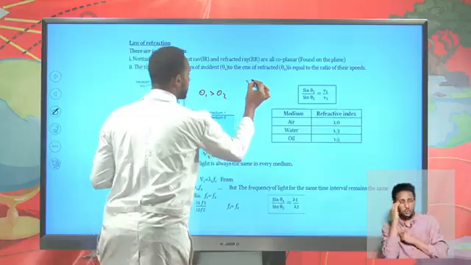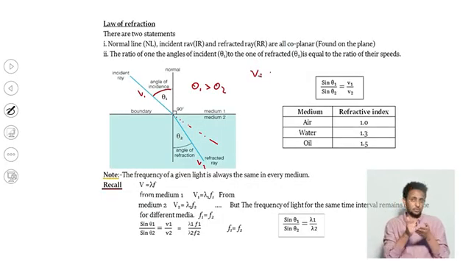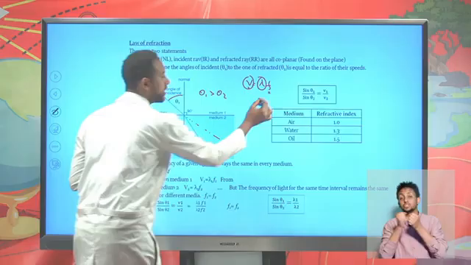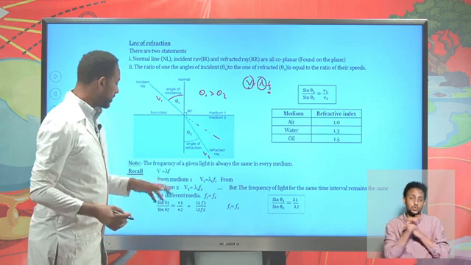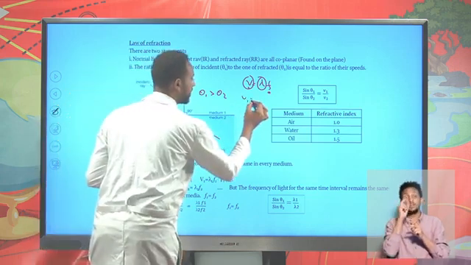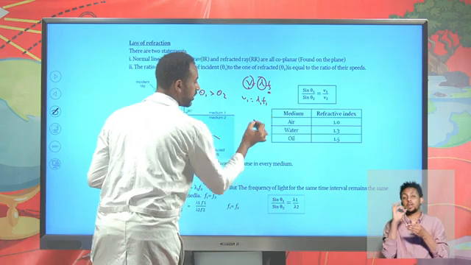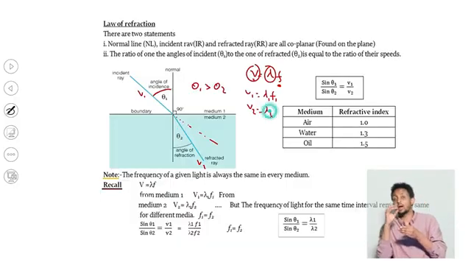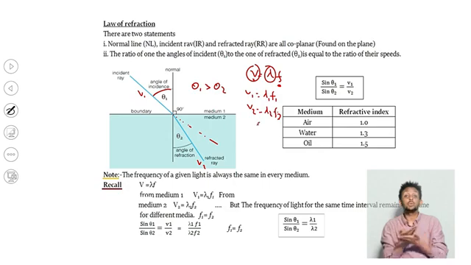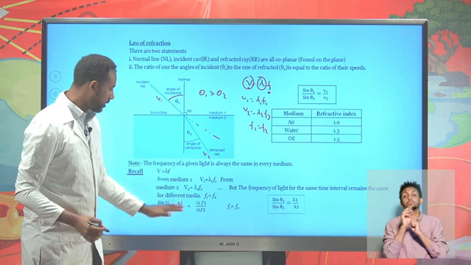We know that the speed of waves can be given as lambda times frequency. If the velocity changes and the frequency remains constant, the wavelength also changes. So as the medium changes, the speed of the light and the wavelength change, but the frequency remains constant. Keeping this in mind, V1 can be given as lambda 1 times F1, and V2 can be given as lambda 2 times F2. Frequency 1 and frequency 2 remain constant, even though there is a change of medium. So keep this in mind.